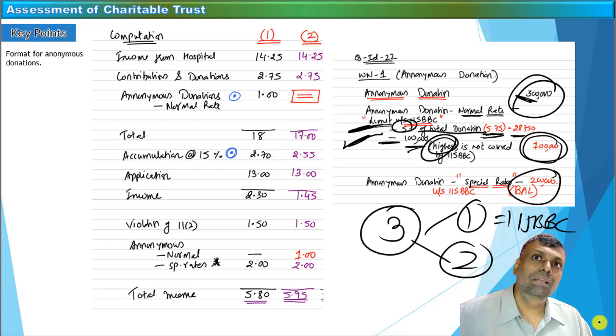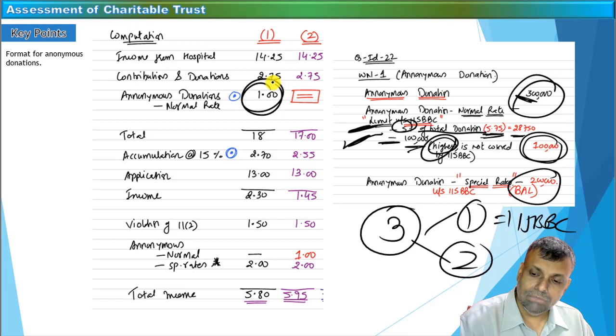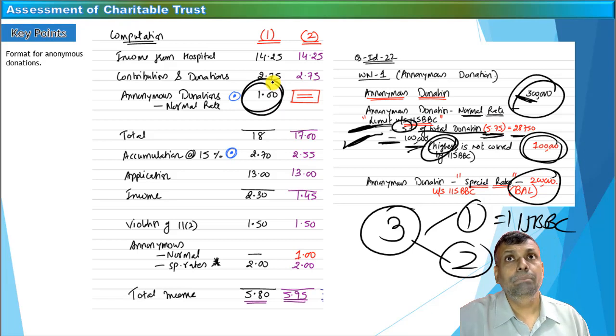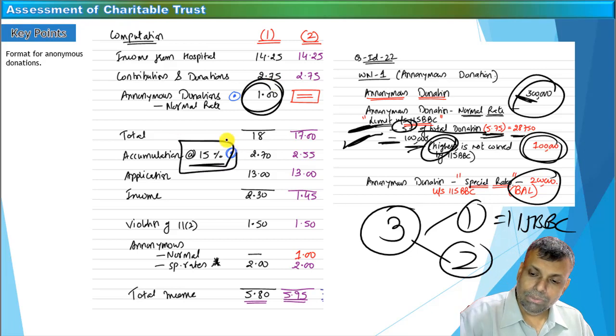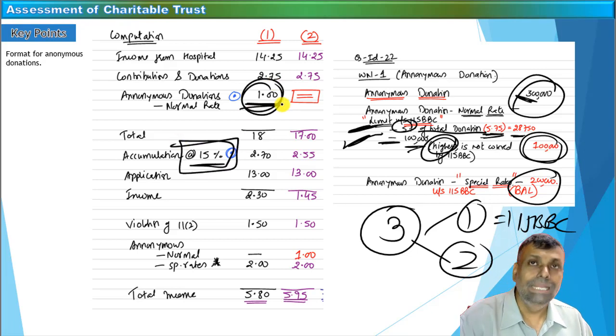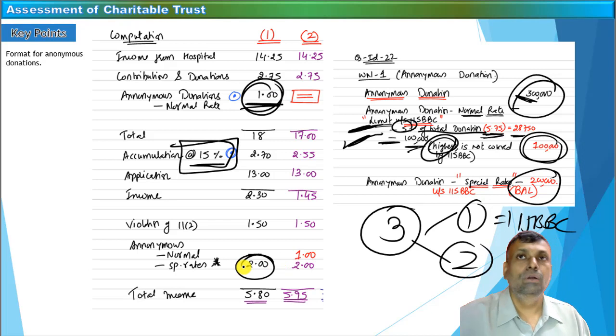So when you do this particular calculation, this 1 lakh rupees I will consider like a normal donation. Listen very carefully. So when I consider that 1 lakh rupees like a normal donation, that 1 lakh rupees will go for the 15% accumulation. So the 15% accumulation I will do, where I will already include 1 lakh rupees, and the 2 lakh rupees which will be multiplied with the special rates of tax, I will include after doing the adjustment of 15% accumulation and application. That means I will add this 2 lakhs at the bottom, because that money will be straight away multiplied with the special rates of tax.